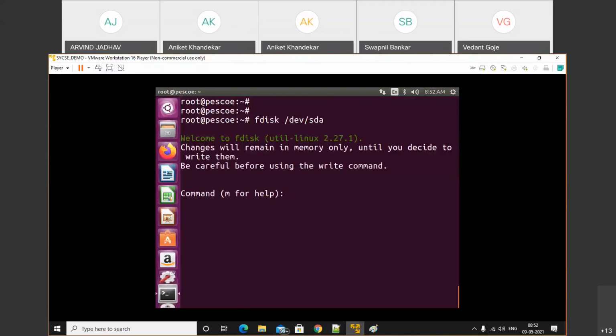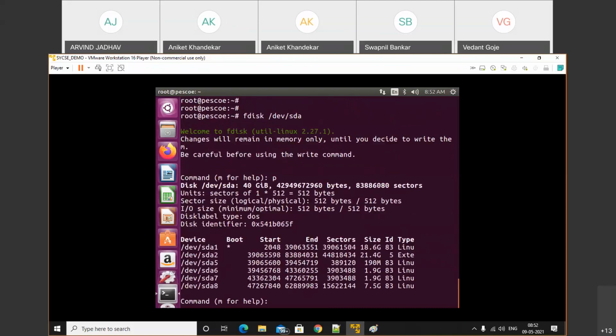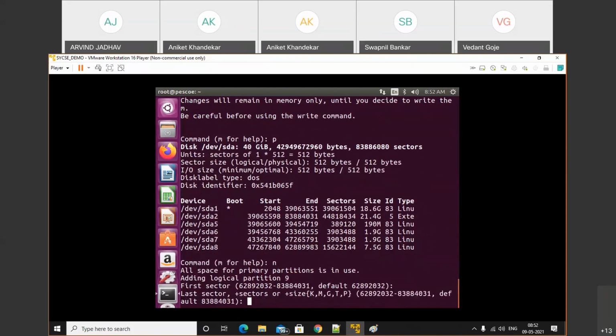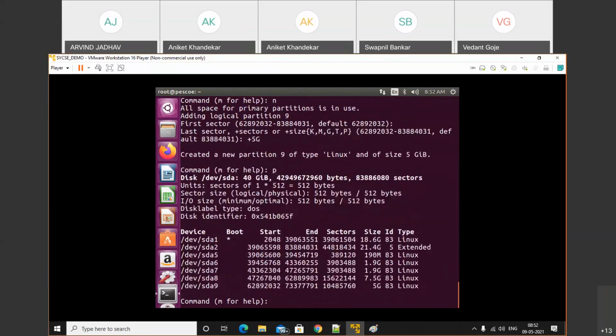fdisk /dev/sda. We successfully logged into the system. Press P. Check out, we don't have a swap partition. Press N to create the partition. New. First sector always empty. Last sector. So here I will create a swap of 5 GB. Earlier it was 10 GB, so now I want to create 5 GB. So press +5G. Now press P. At the end, a partition will be successfully created.